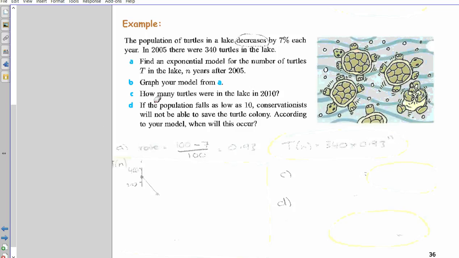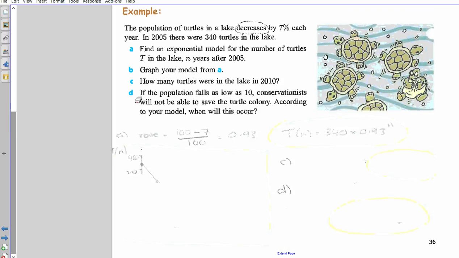How many turtles were in the lake in 2010? You've got to think, how many years is that? So initially it was 2005. So how many years do we need to plug into our equation? Oh, sorry, no, B. Back to here. Graph your model from A. So graph your model from A.